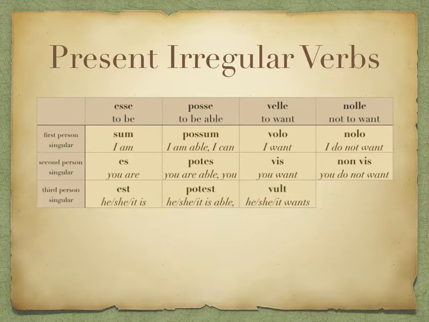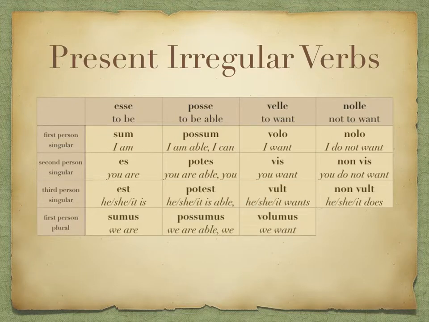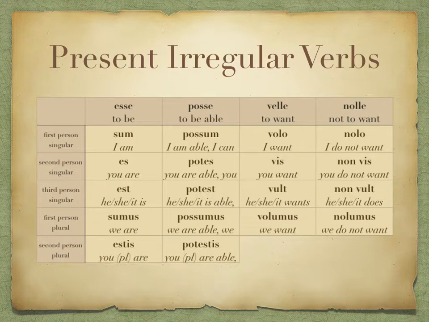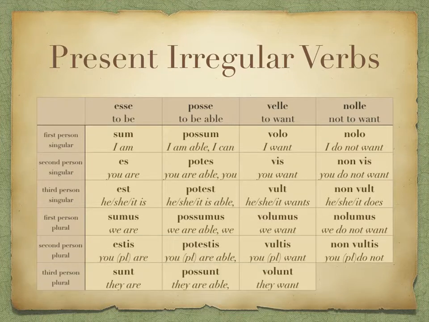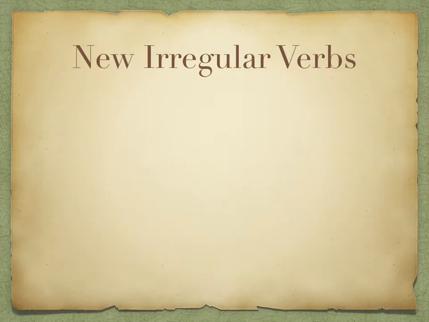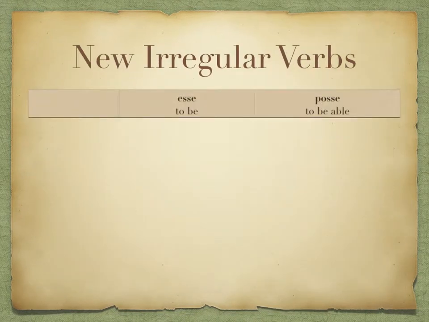These ones are actually a bit trickier than what we're going to learn today with the imperfect tense, but it's important that you look for patterns to help you learn these. The ones that end in -mus are always for we, -tis is always for you plural, and so on. If we now look at these in the imperfect tense, it's actually a lot easier, and I've grouped them into 2 pairs so you can see the patterns even more clearly.